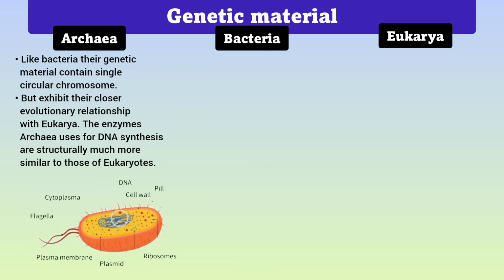Like bacteria, Archaea contain a single circular chromosome located in an irregularly shaped region of the cytoplasm called the nucleoid. Archaea share several genetic sequences and regulatory features with eukaryotes, highlighting their closer evolutionary relationship. Interestingly, the enzymes Archaea use for DNA replication, transcription, and translation, such as RNA polymerases and histones, are structurally much more similar to those found in eukaryotes than to bacteria.